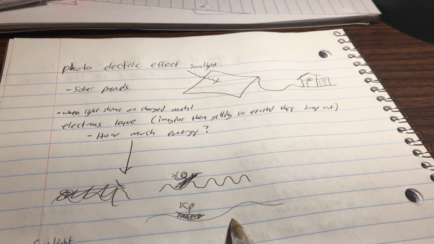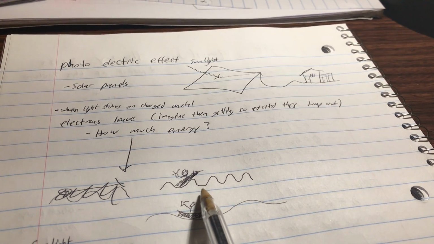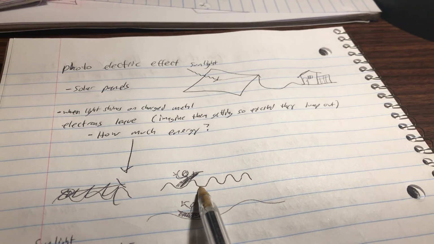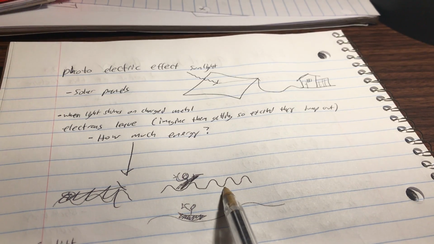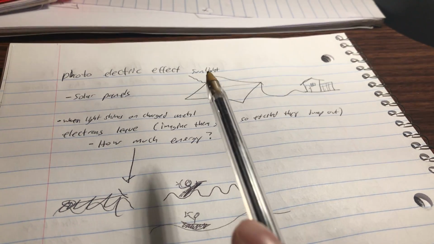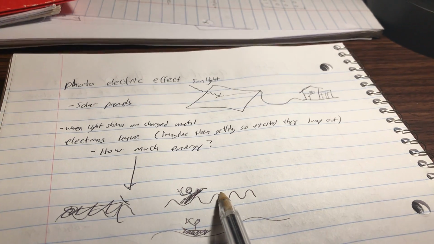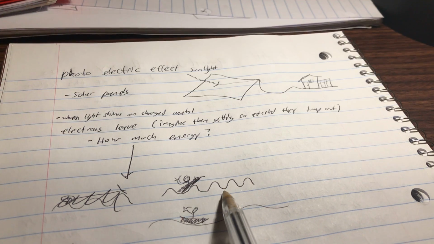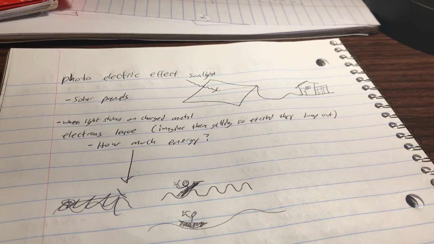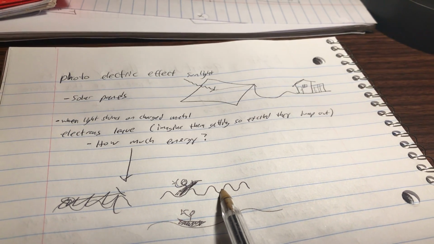This is kind of boring when you're like this. But with this, it's more bouncy, and I get good jumps and stuff. And this has more energy. So just think, the more frequent waves, the more energy. And so when dealing with something like a solar panel or trying to get electrons off of charged metal, then you want to think that the more frequent light or the more intense light is going to take off more electrons.